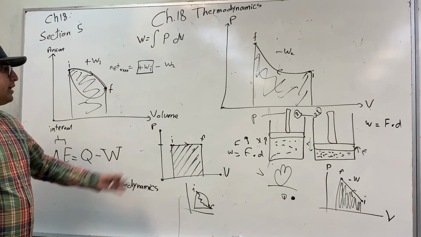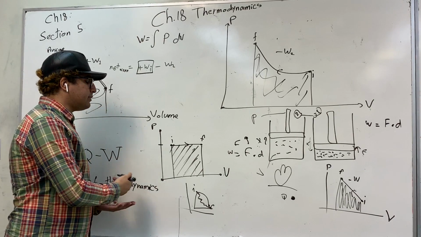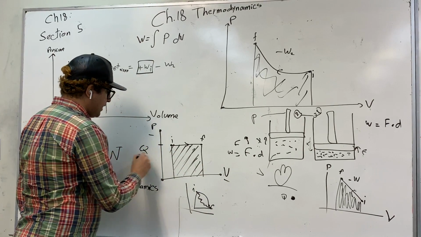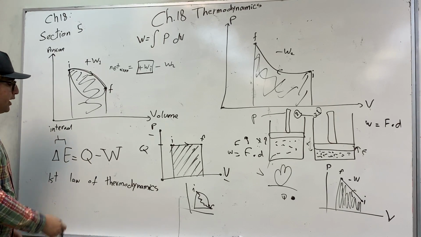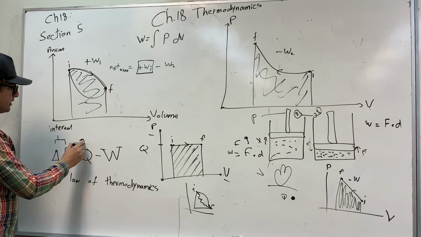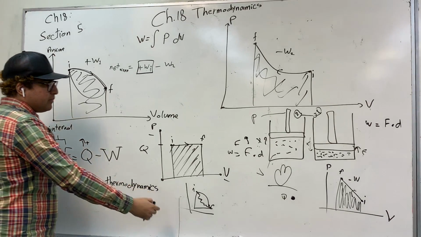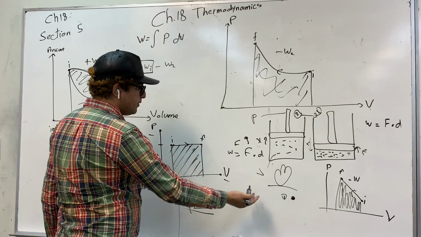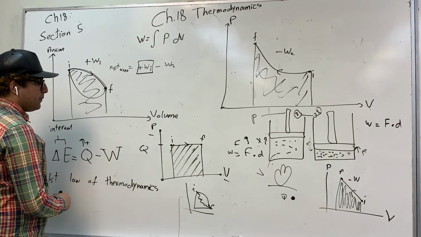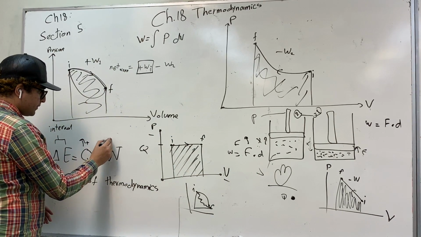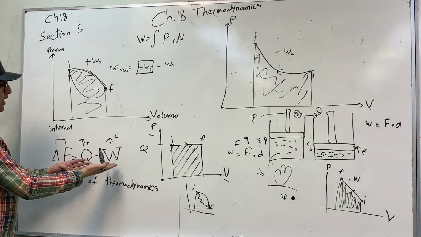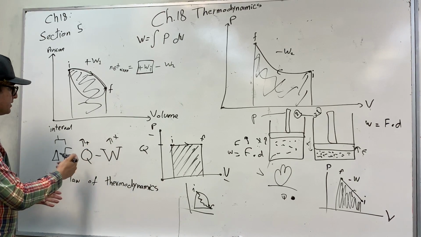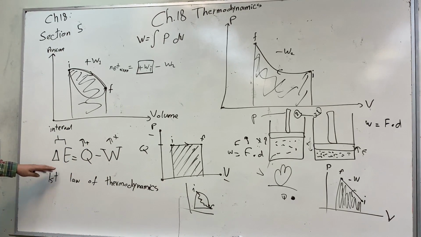So our three variables that can change are pressure, volume, and heat. According to the first law of thermodynamics, we're adding heat to the system. As we said, we increase the heat by turning on the fire, and we've done positive work. The difference between the heat added and the work done by the gas is always going to be equal to the change in the internal energy of the system.